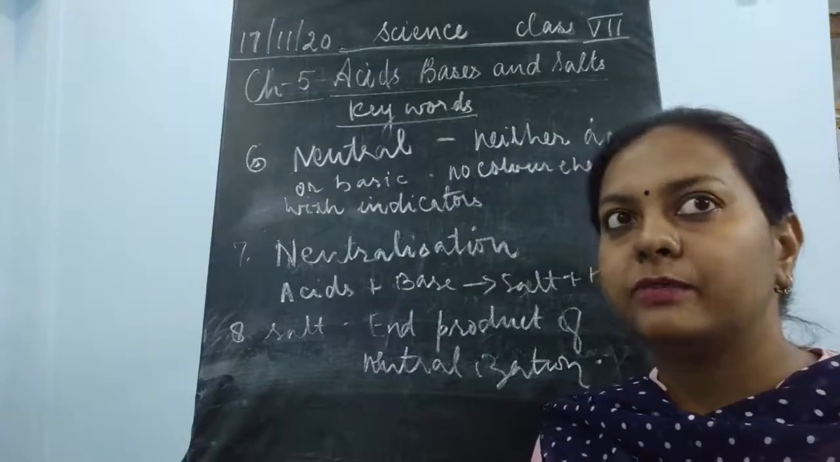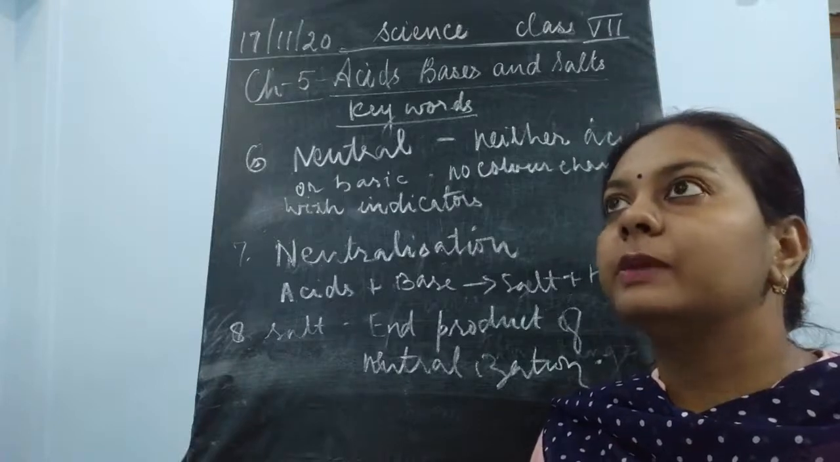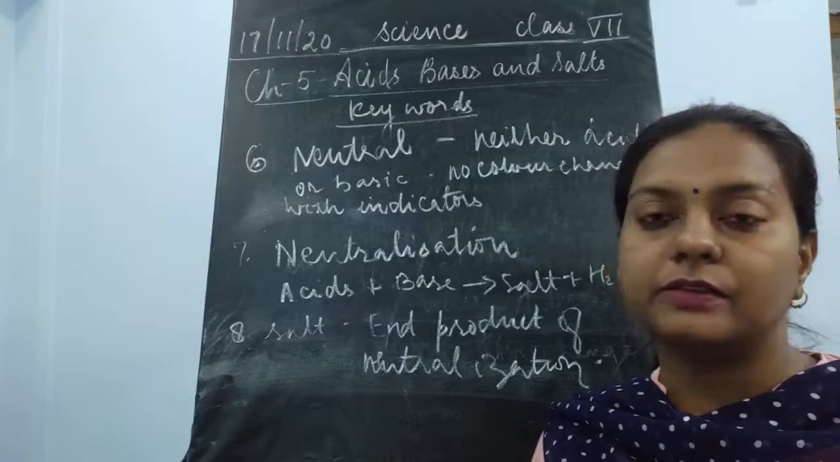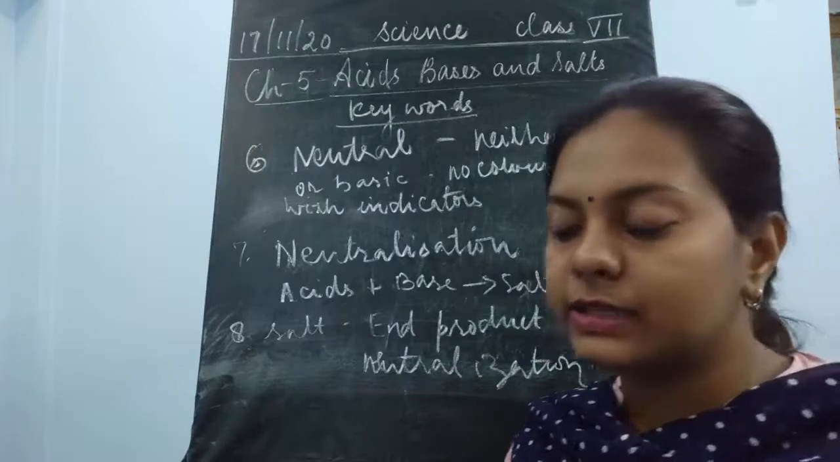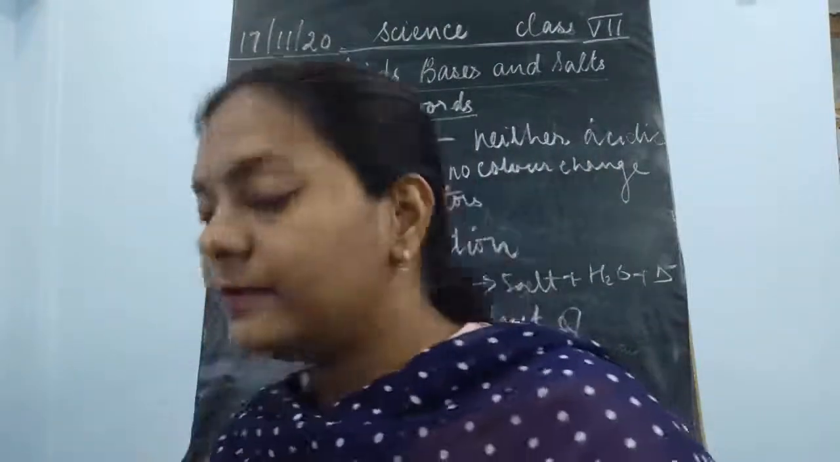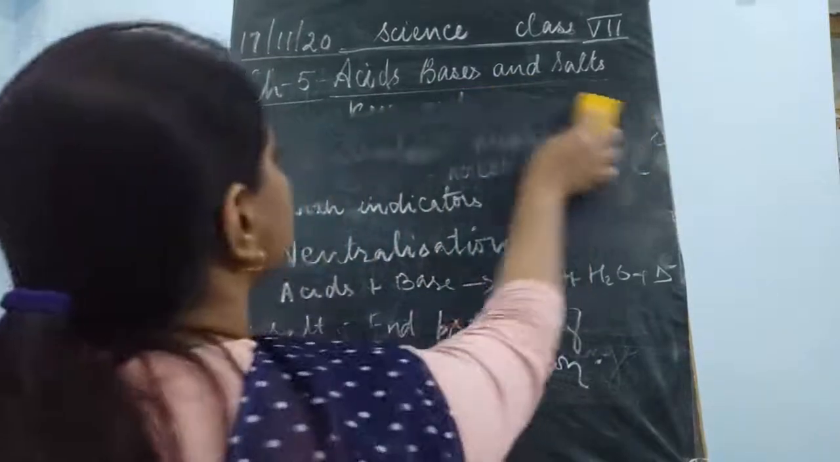A weak acid with a weak base is said to form a neutral salt. When the acid is stronger than the base, the salt formed would be acidic in nature. So these are the various ways by which you can see that an acidic salt or a basic salt will be formed. With this, the keywords are also completed.